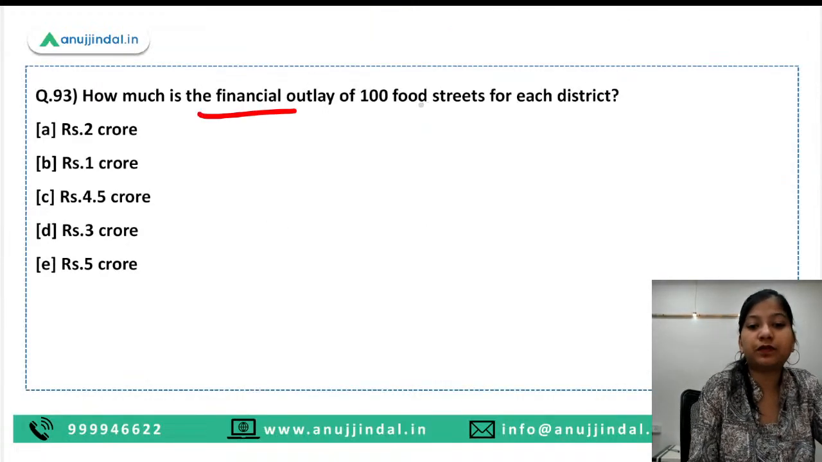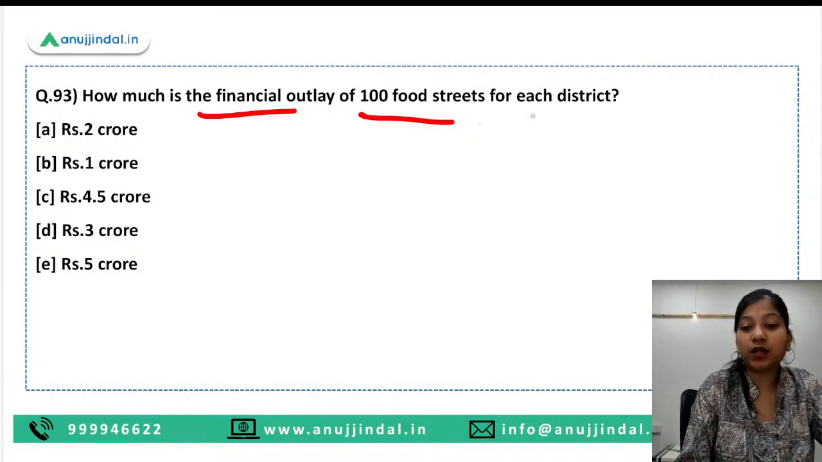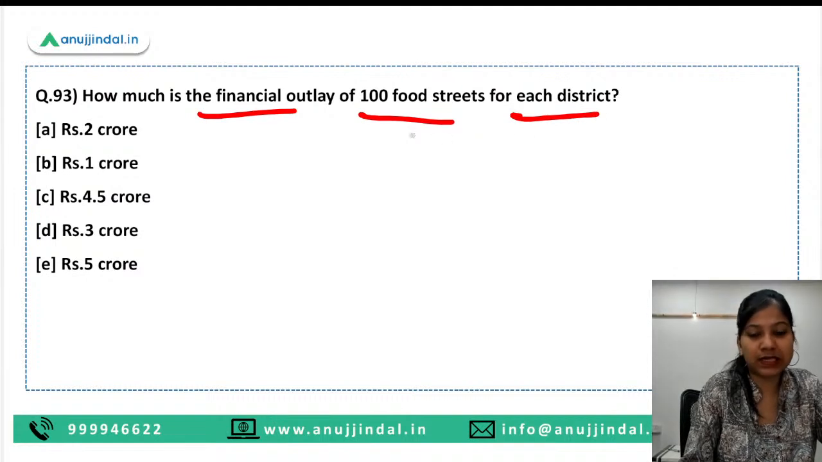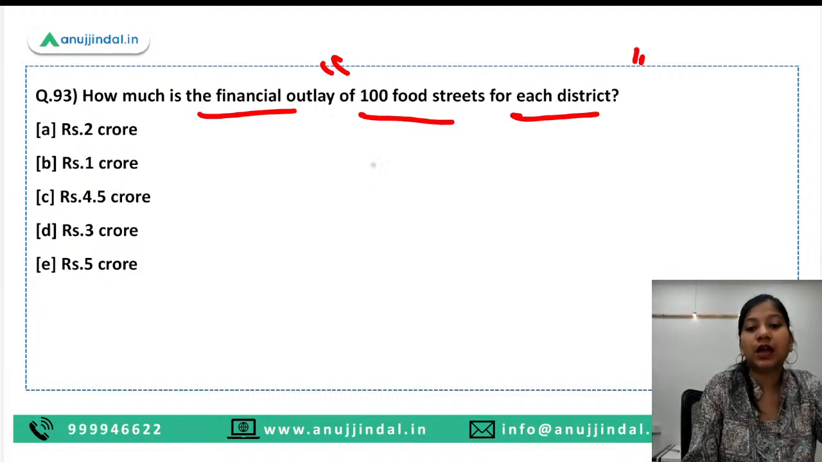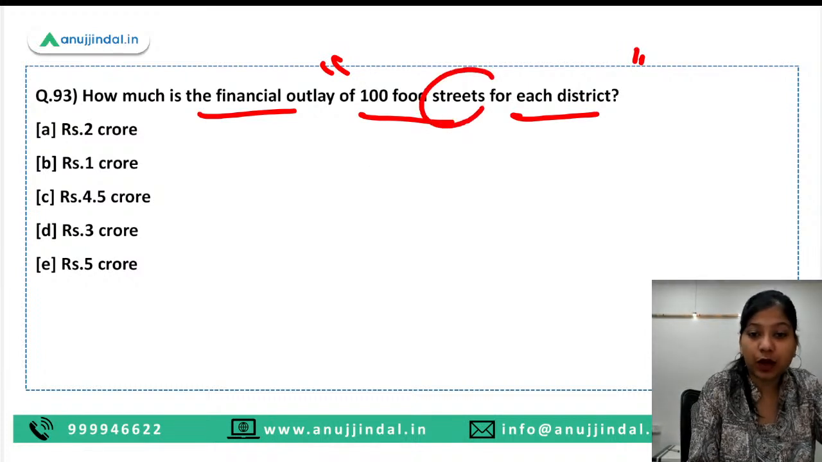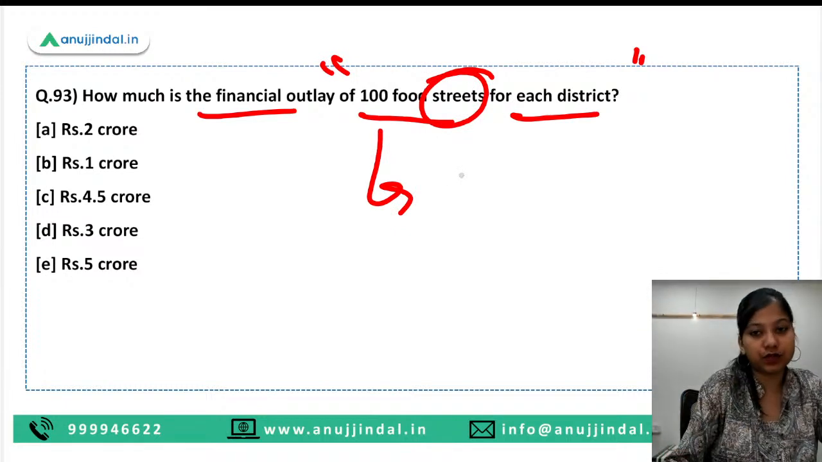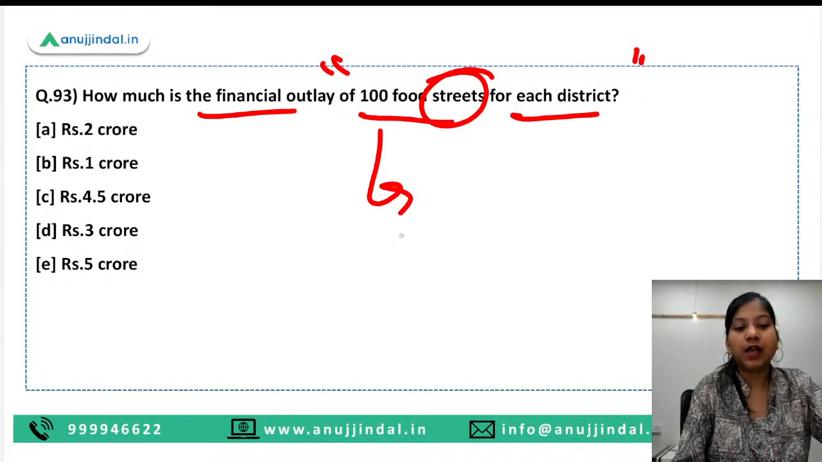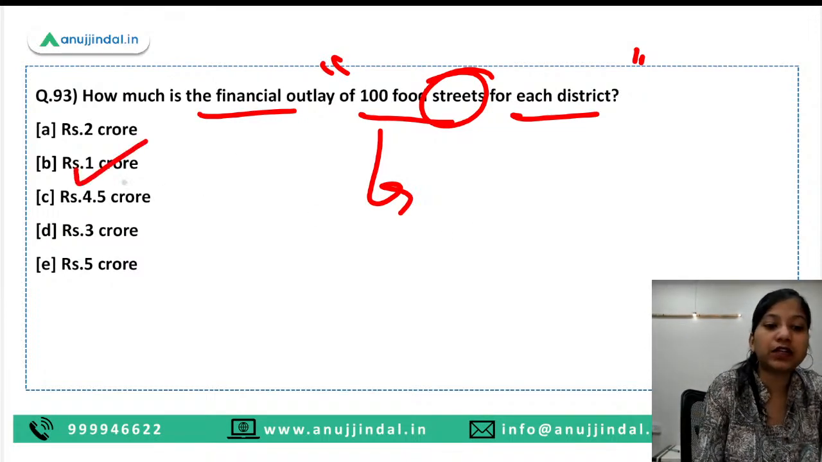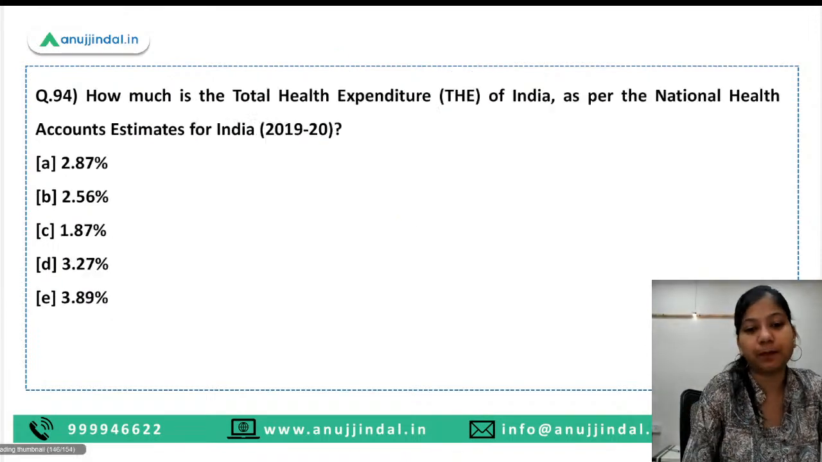How much is the financial outlay of 100 food streets for each district? So basically, recently a program was launched by the Ministry of Health as well as by the Ministry of Housing and Urban Affairs to establish one street as food street in 100 districts. Okay, so one street per district. So for one district, we have 1 crore rupees as the financial outlay.